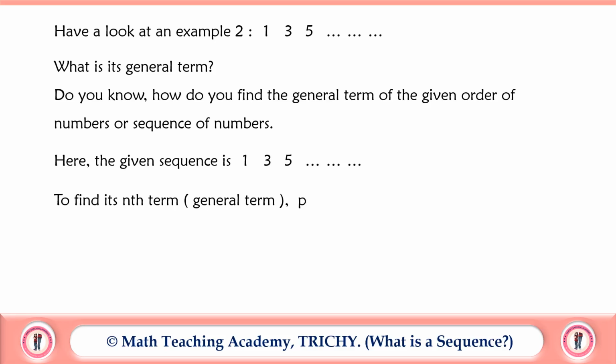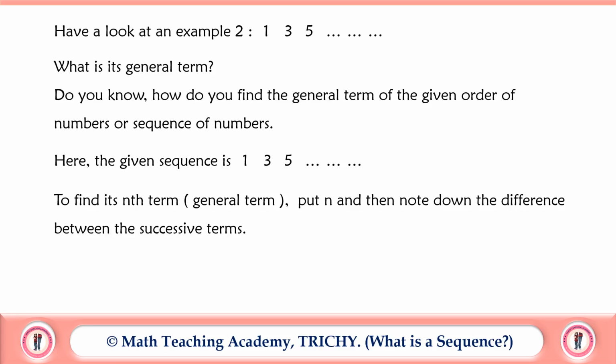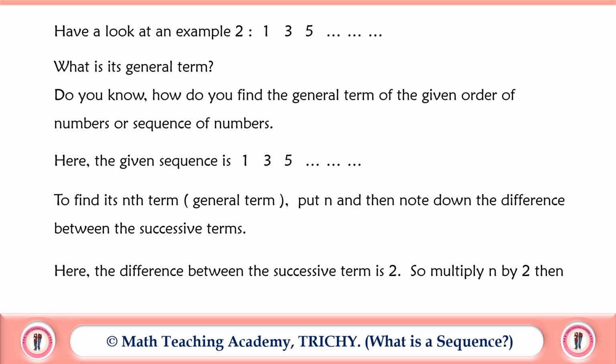To find its general term, that is the nth term, first put n and then note down the difference between the successive terms. Here the difference between the successive terms is 2, because the first term is 1, second term is 3, third term is 5.